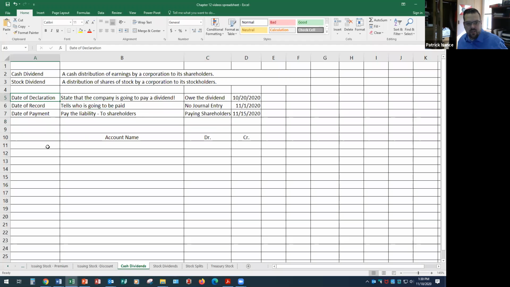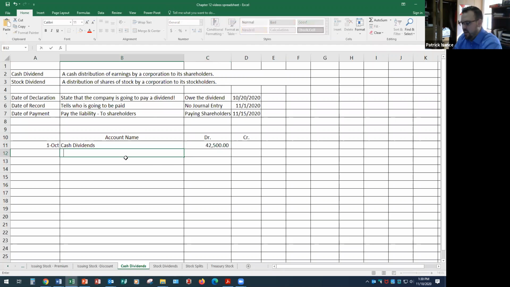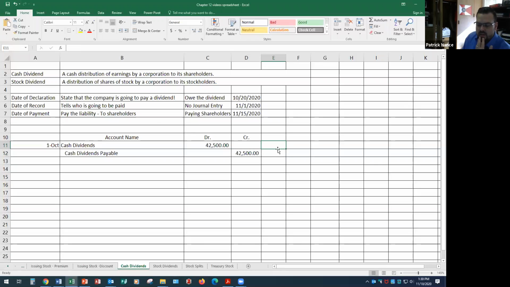So on the date of declaration, which in this case was October 1st, they're going to debit cash dividends, which is an account that reduces our equity, because the dividend is a reduction in equity. And then we're going to credit cash dividends payable. This is booking the liability side, that I now say that I definitely owe this dividend to my shareholders because now I've declared it, and this is the date of declaration.